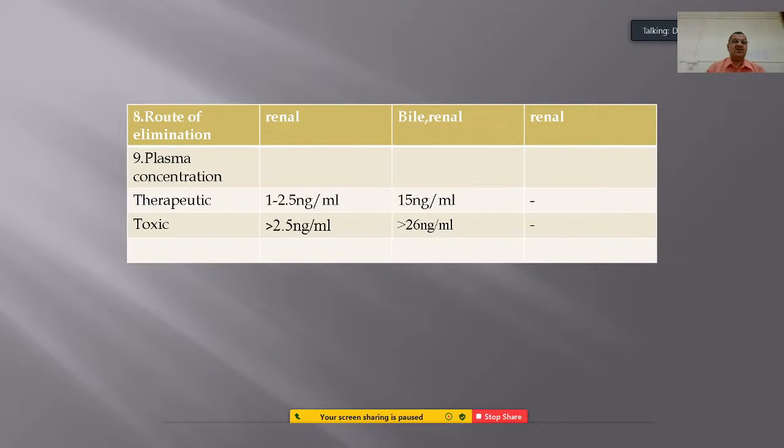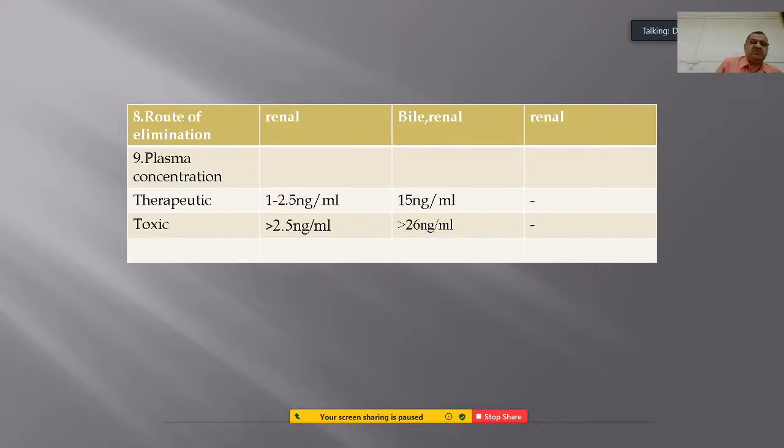The route of elimination of digoxin is renal, whereas it is bile and renal in case of digitoxin, and renal for ouabain. The therapeutic plasma concentration is 1 to 2.5 nanogram per ml for digoxin and 15 nanogram per ml for digitoxin in animals, while for ouabain it is not available.